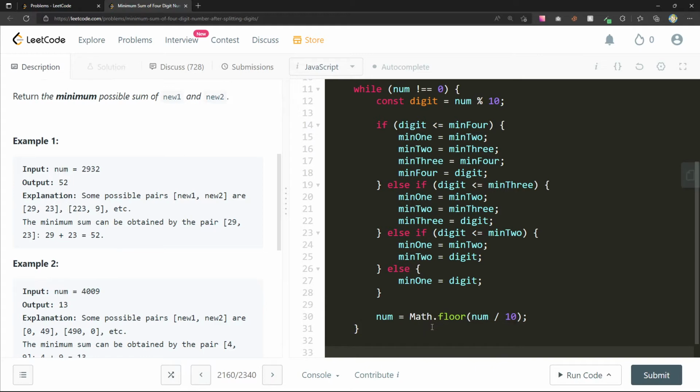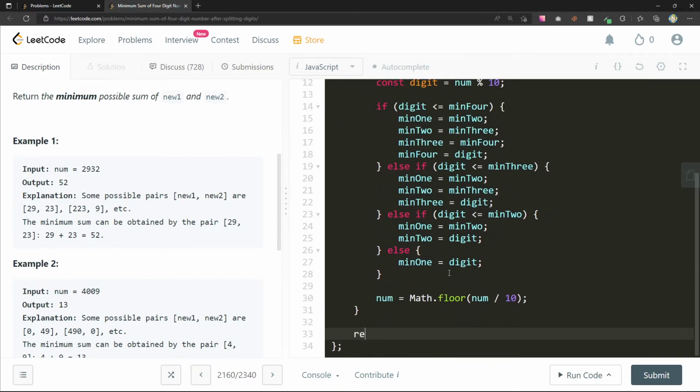Okay, so then we come down here, and now what if we do return min 1, got that pair. Let's see, it's not the greatest, but pair 1 would be min 1 times 10 plus min 3.